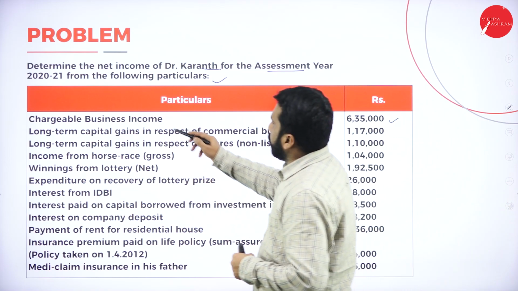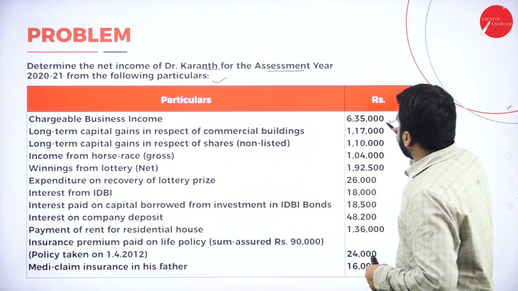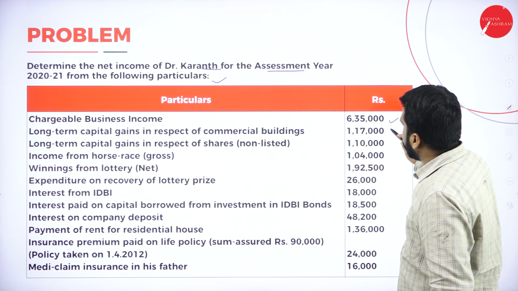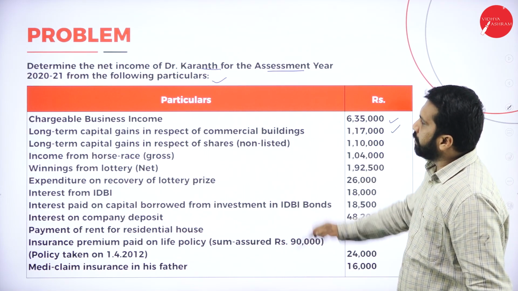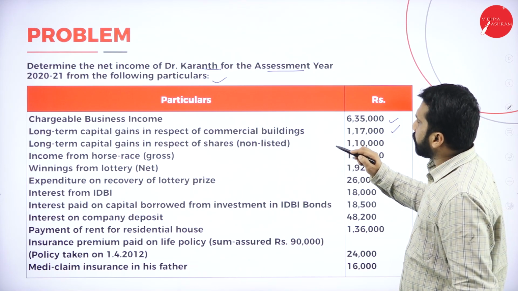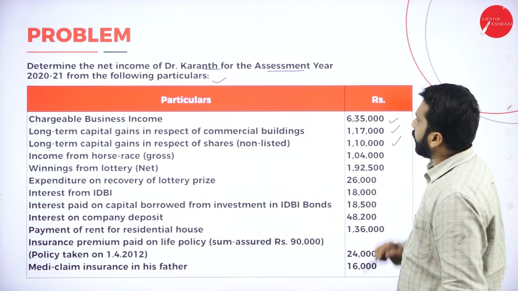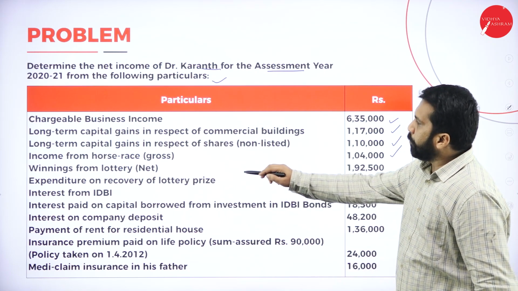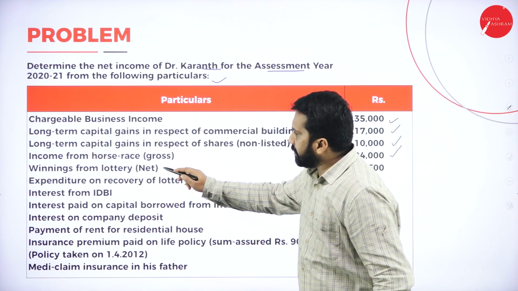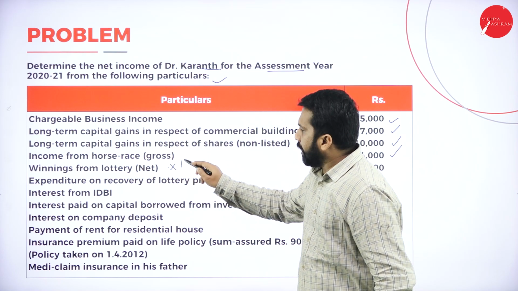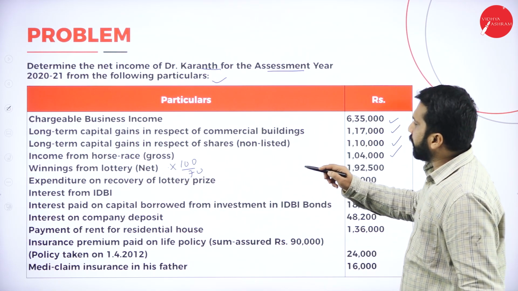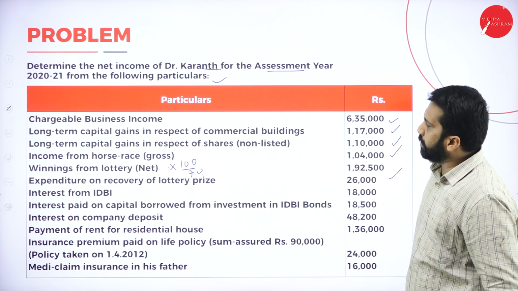Now, chargeable business income 6,35,000. Long-term capital gain in respect of commercial building 1,17,000. Long-term capital gain in respect of shares, non-listed, 1,10,000. Income from horse race 1,04,000. Winning from wherever, net is given. Remember, lottery means 100 by 70. Expenditure on recovery of lottery prize, yes.